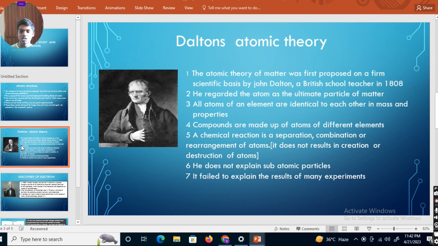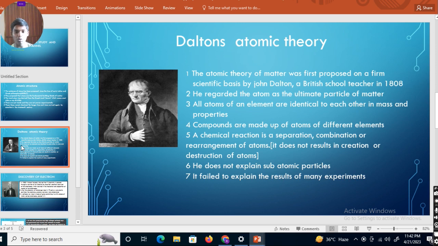And the law of multiple proportions: in a compound of two elements, the properties of atoms of one element are different from the properties of atoms of another element. This is the law of multiple proportions. He explained it in the fourth point, and in the third point he explained the law of constant proportions.